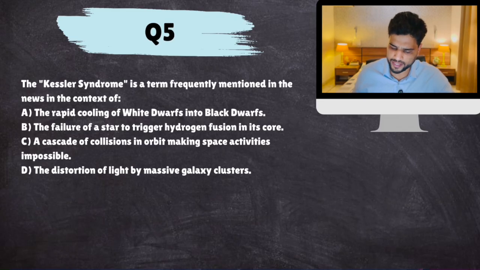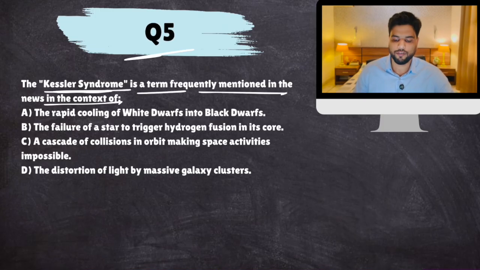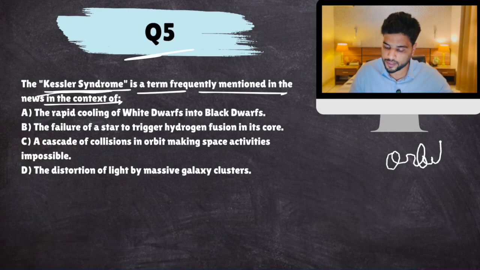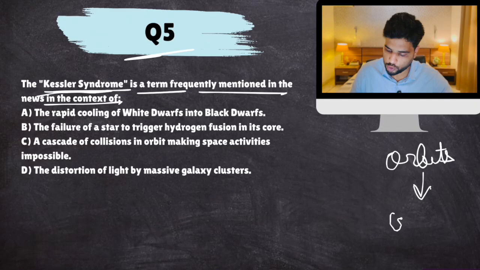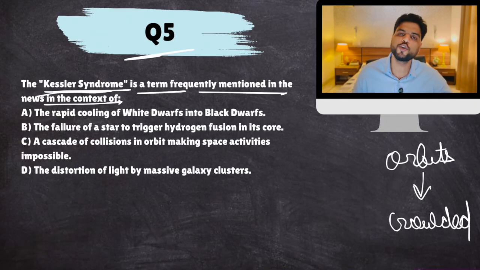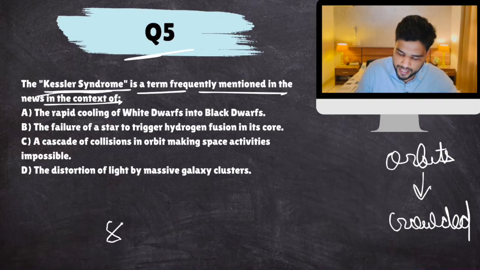Okay. Geomagnetic disturbances. Question 5. The Kessler syndrome is frequently mentioned in the news in the context of, now what is Kessler syndrome? You see, the orbits around the Earth are too much crowded, because the older satellites are also there and the newer satellites are also ejecting their components. This has created the problem of space debris.